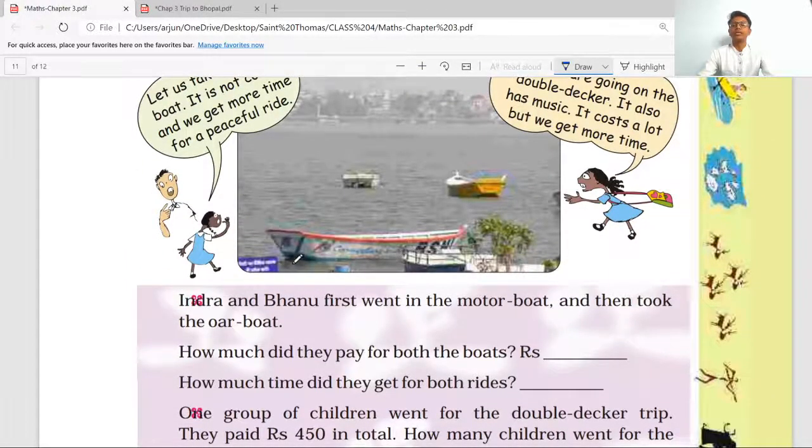Now here are some questions for us. Indra and Bhanu went in the motor boat and then took the oar boat. How much did they pay for the boats? Let's see. The number of students is 2, first keep that in mind. They went in the motor boat and the oar boat.